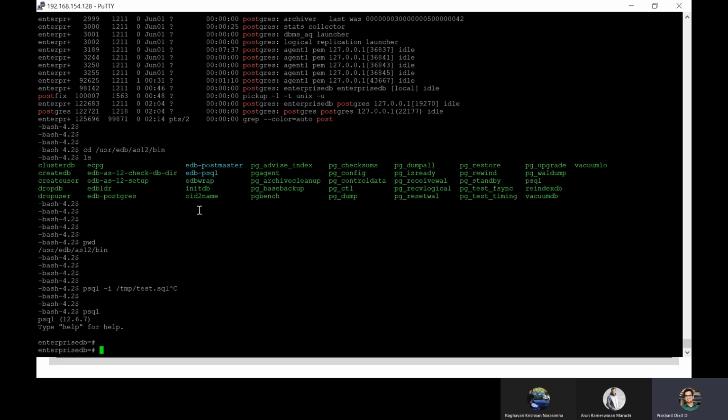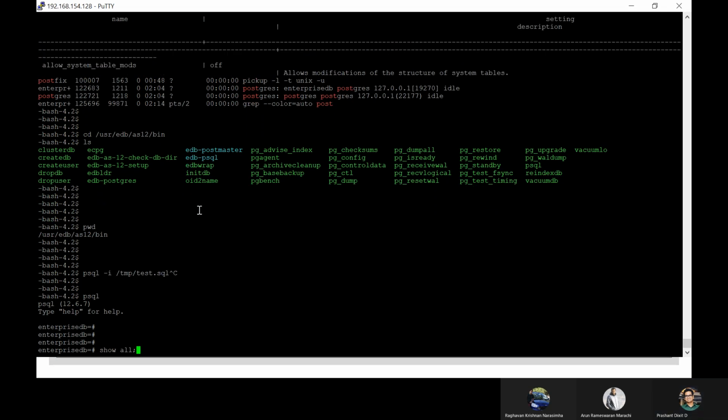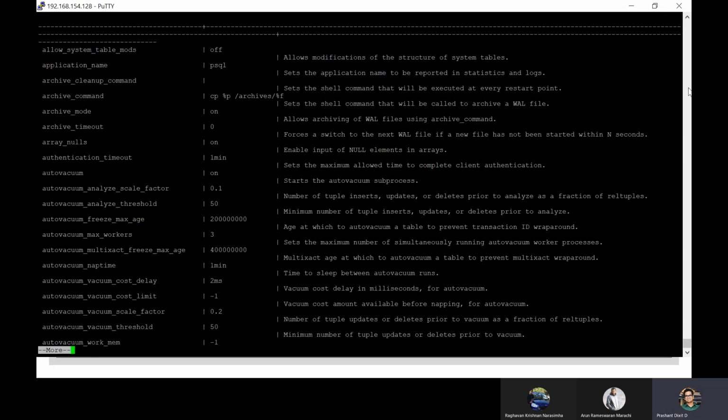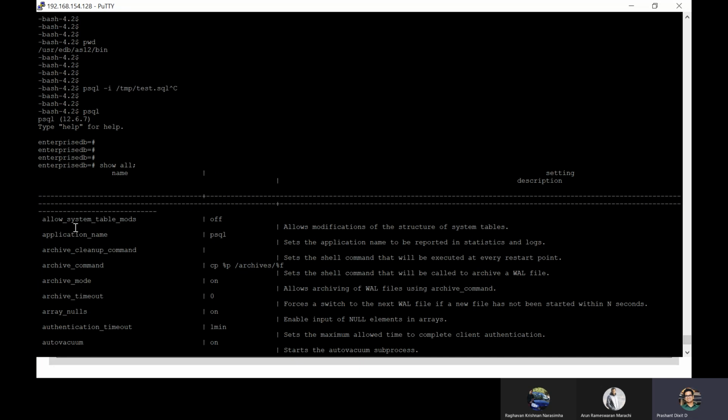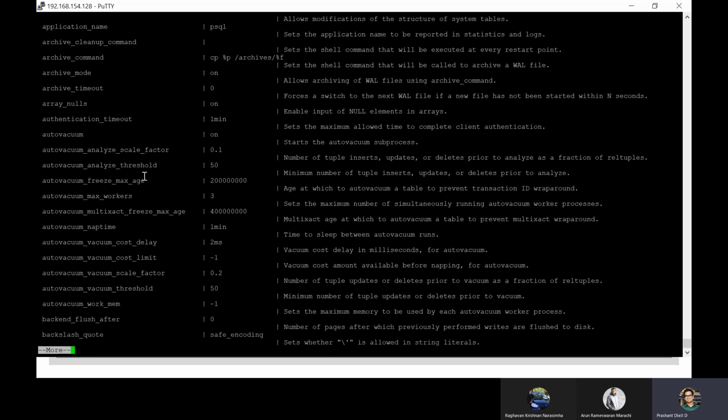Check all settings: show all. Check all settings is show all. This provides a description as well. I'm talking about this postgresql.conf file where we have maintenance_work_mem specific information. So if you want to know the meaning of a specific parameter which I see here in this file, you can always use the show all command. Else,